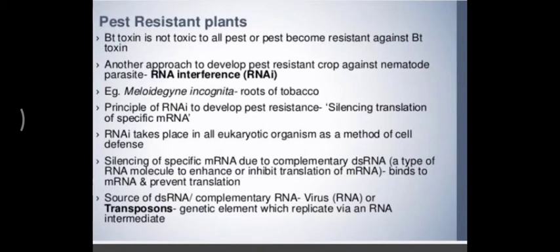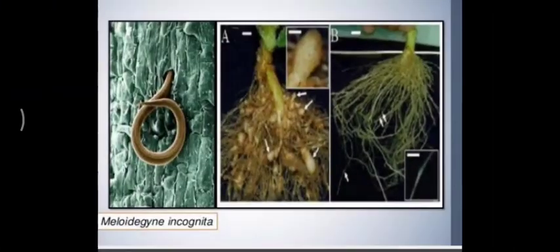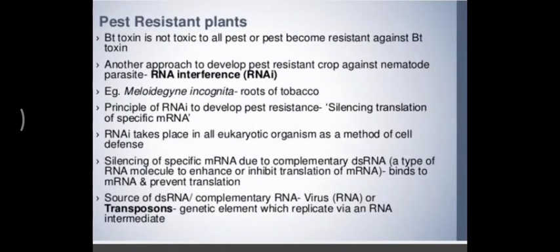Meloidogyne incognita is a nematode parasite that basically affects the root of the tobacco plant. You can see here in the picture, when this parasite or pathogen attacks the root, or lives in the root of the tobacco plant, under that condition the root is very adversely affected, and as a result the absorption process by the root is affected, which will further affect the yield of the plant or the crop. So, by using the RNA interference technique, this pest was controlled.